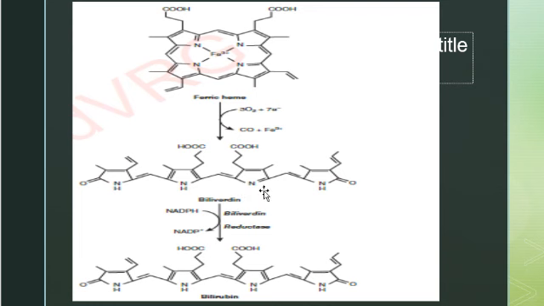In biliverdin, the methenyl bridge between the pyrrole rings C and D is reduced to a methylene group to form bilirubin, a yellow pigment. This reaction is catalyzed by an NADPH dependent soluble enzyme, biliverdin reductase.